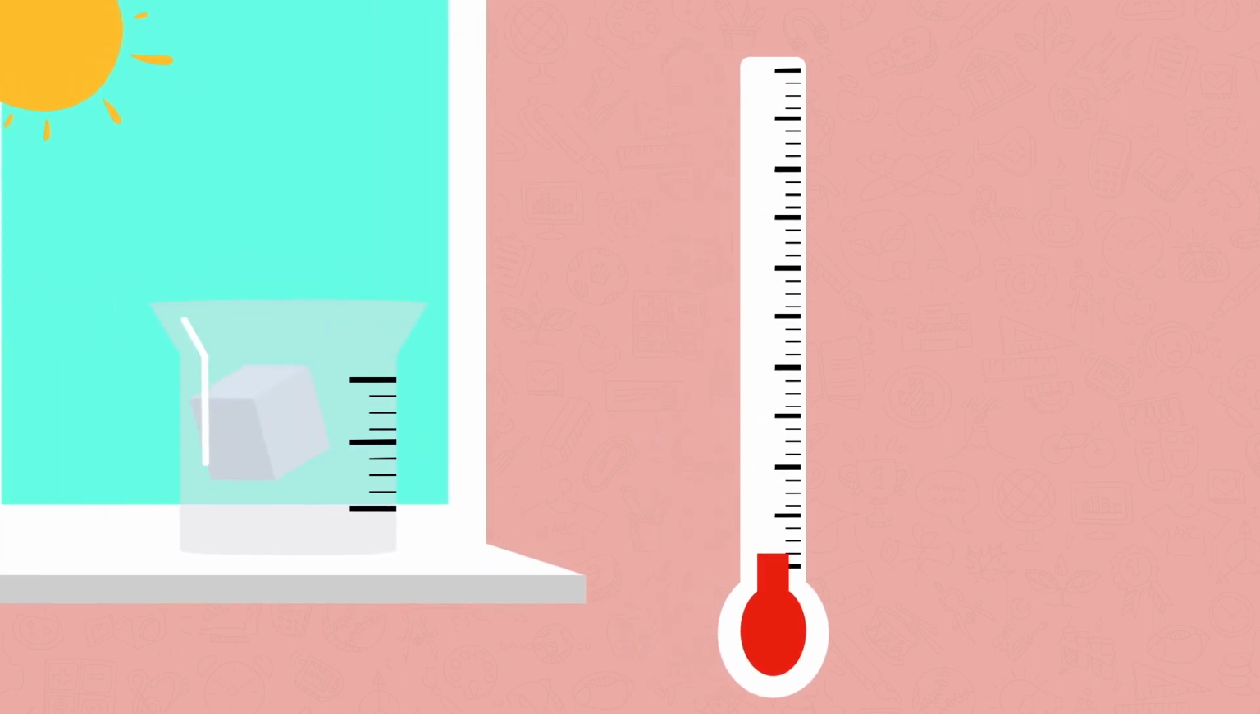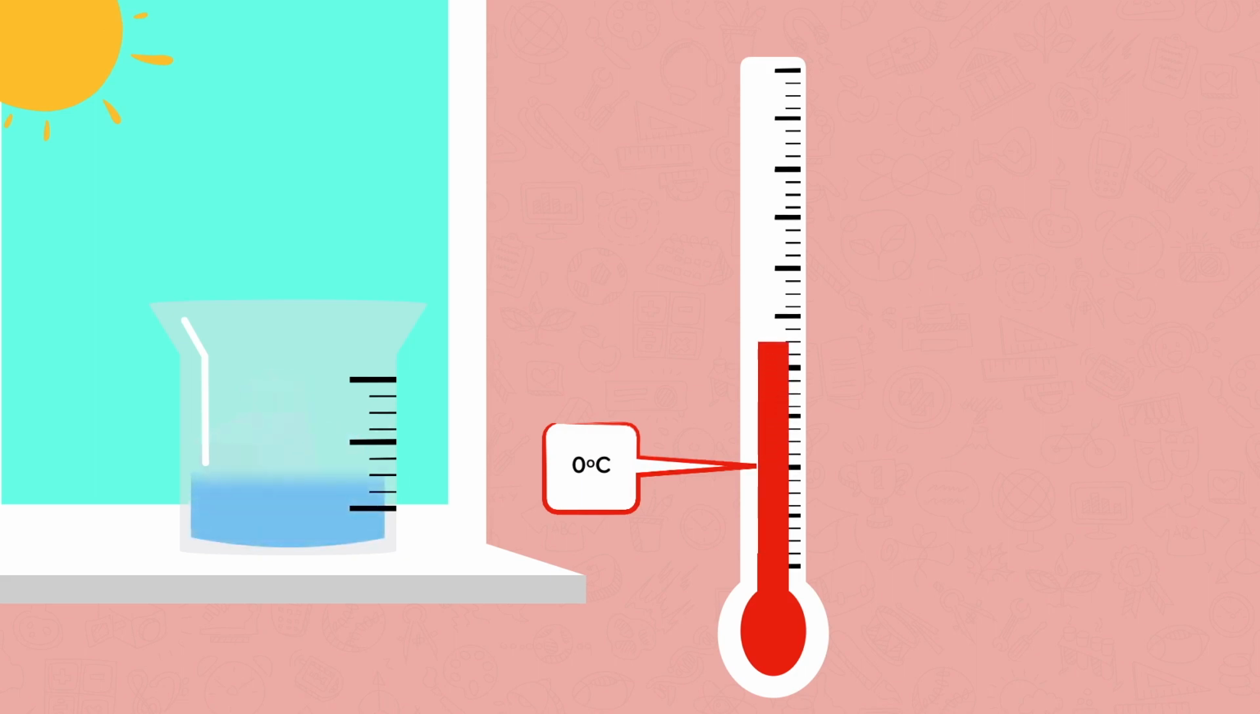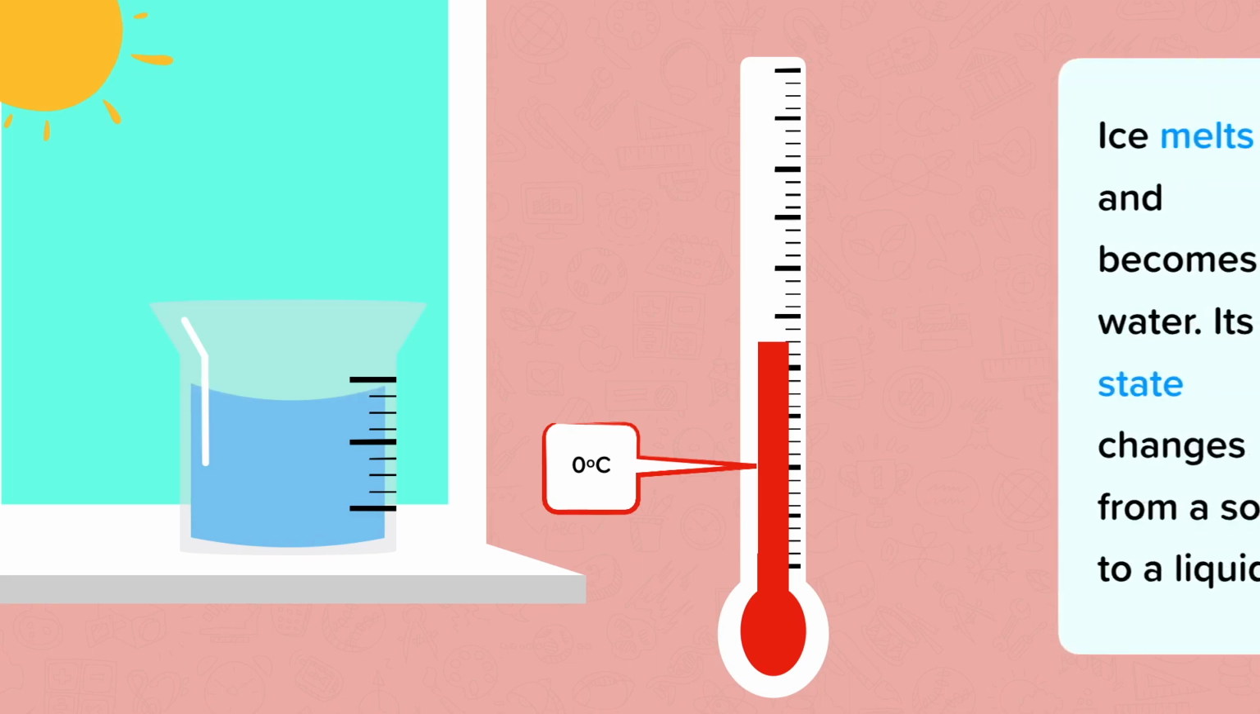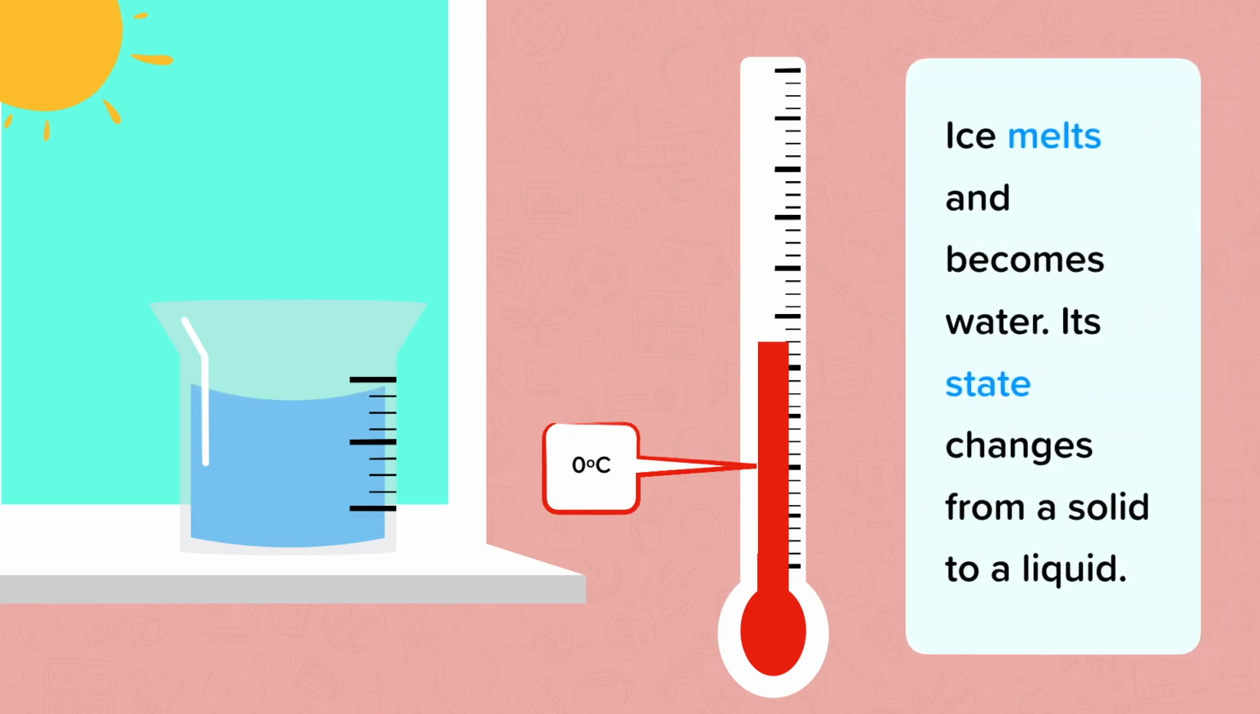If we put the ice in a beaker on the windowsill, it will melt and become water. It changes state from a solid to a liquid. This is known as melting. This happens at 0 degrees Celsius for water. We call this the melting point. Remember, different solids will melt at different temperatures.